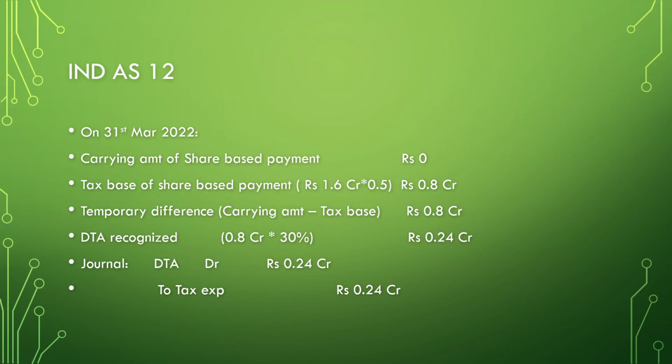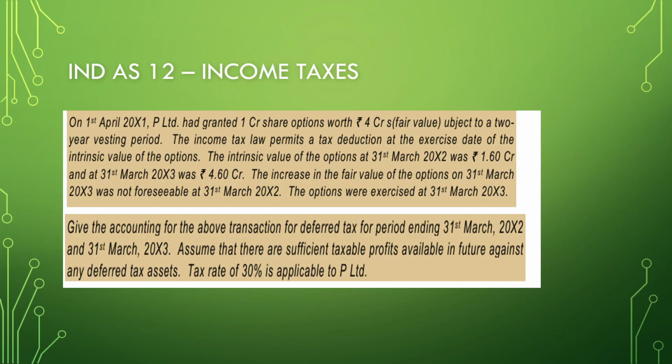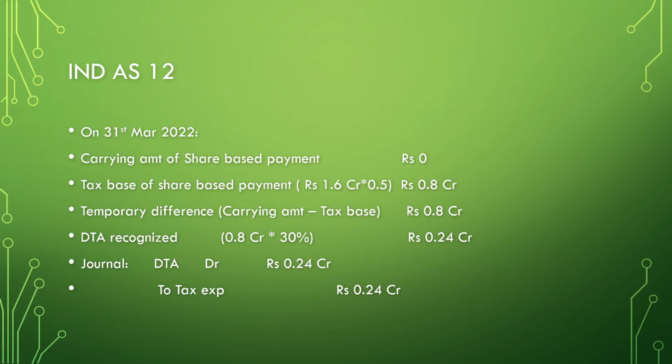So on 31st March 2022, the carrying amount of share-based payments is rupees 0 because we are in year 1. The tax base of share-based payments is rupees 1.6. How did we get 1.6? It is given as the intrinsic value. So the temporary difference is the carrying amount 0 against the tax base 0.8 crore. DTA is 0.8 crore at 30%, that is rupees 0.24 crores. Then pass the entry for this: deferred tax asset debit rupees 0.24 crores, to tax expense rupees 0.24 crores. So that's it.